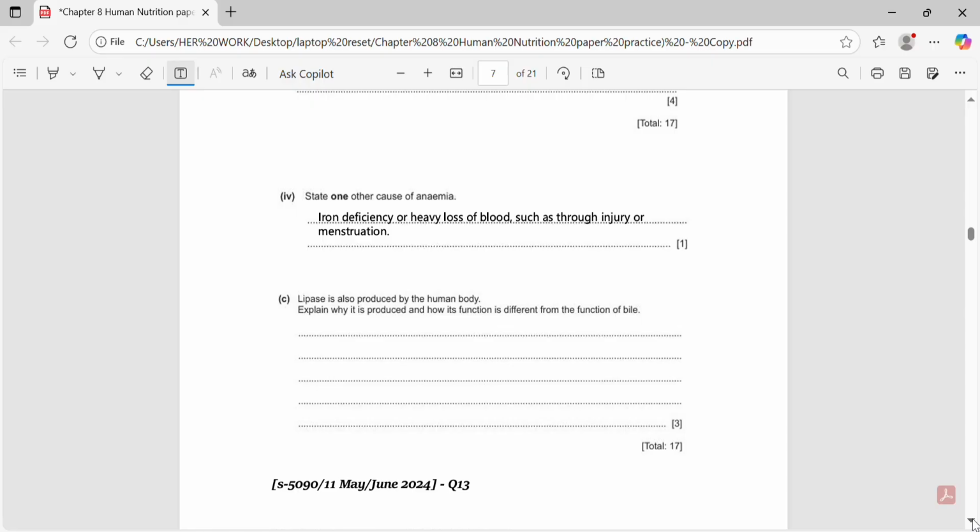Part C states, lipase is also produced by the human body, and they are asking you to explain why it is produced and how its function is different from the function of bile. In this question, we're being asked 2 things. First, why lipase is produced, and second, how its function differs from that of bile.